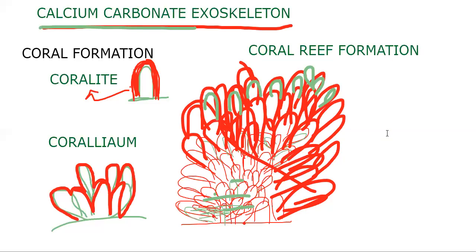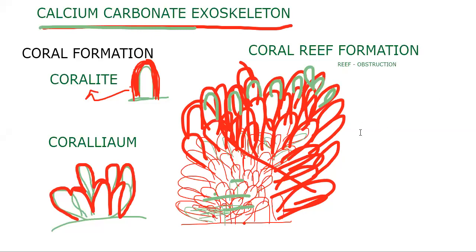The very interesting phenomenon here is why it is called a reef: these kinds of reefs are a big obstruction to ships. Reef itself means obstruction. You can understand how big they are, how big they grow in marine water.